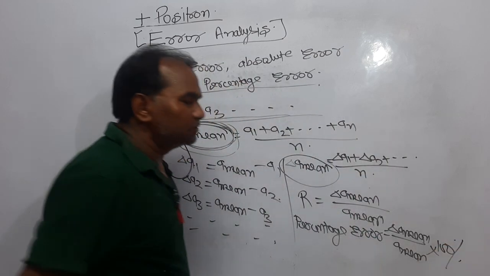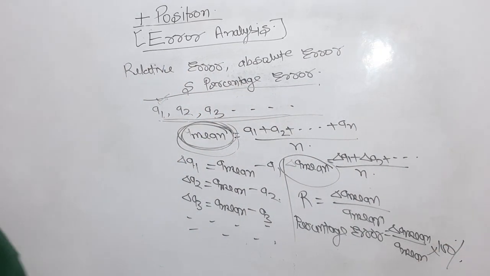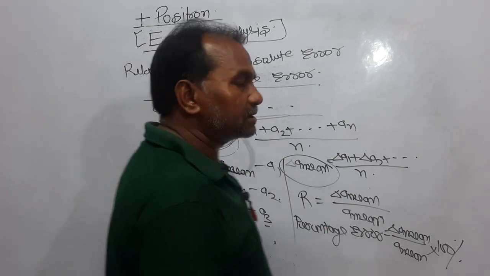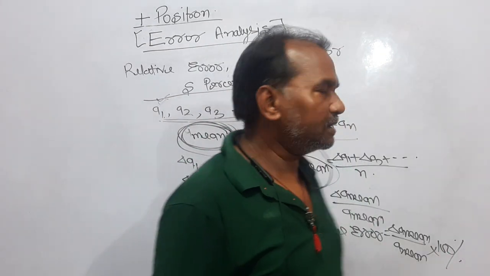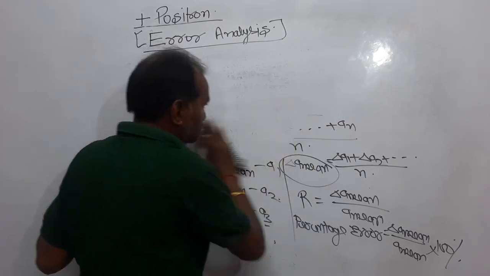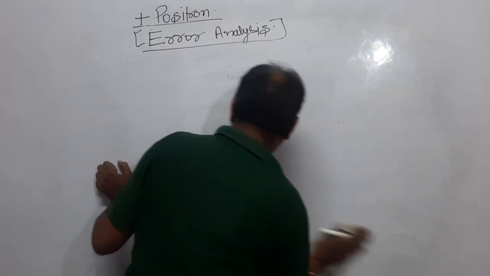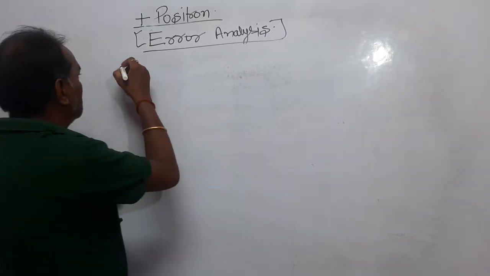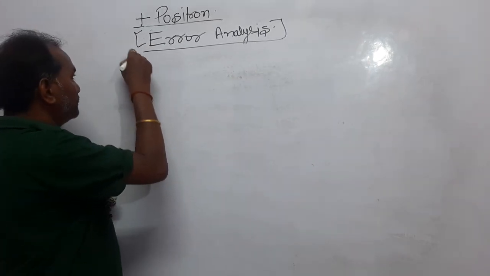In this way, you can get the percentage error in an experiment. Now, let's move further. Calculation of error.